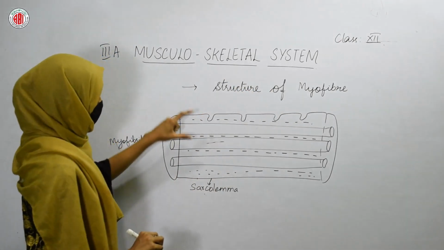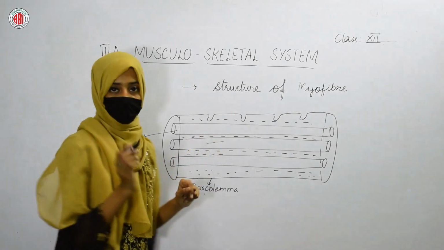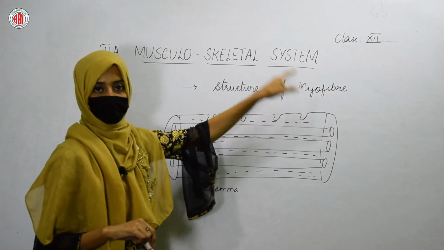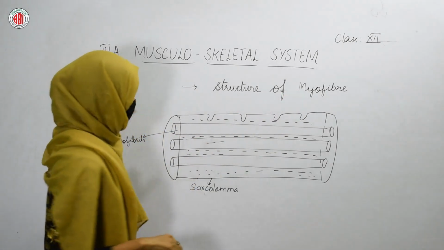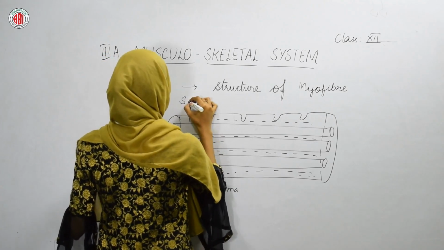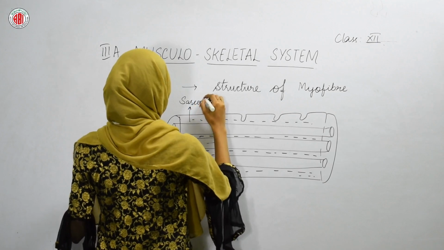And in the myofiber, you can find the fluid also. Just as the cytoplasm is present inside the cell, likewise the fluid is present inside the myofiber, inside the muscle cell too. And we call this fluid sarcoplasm.